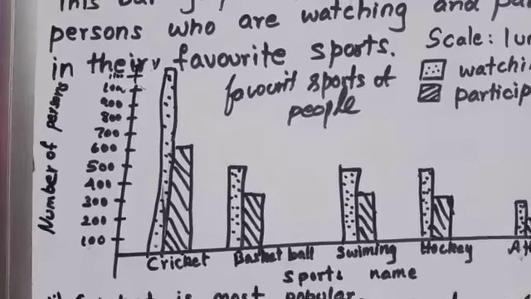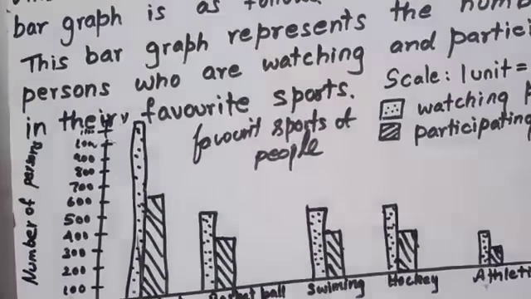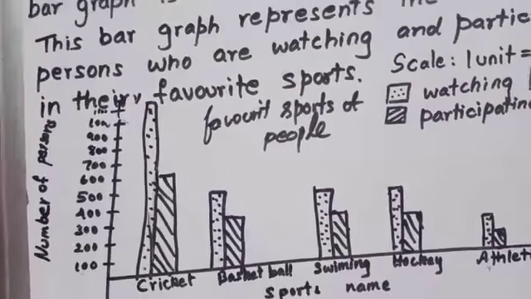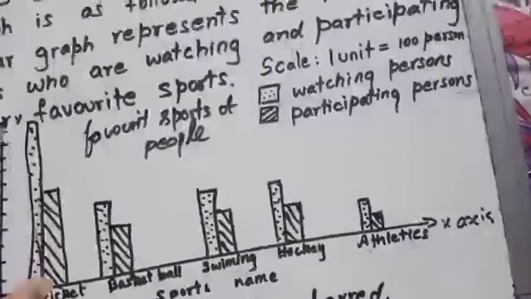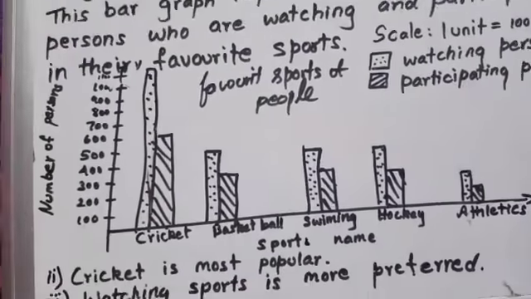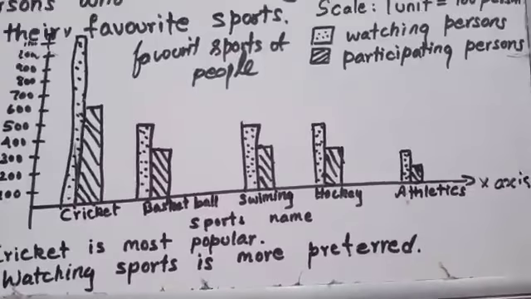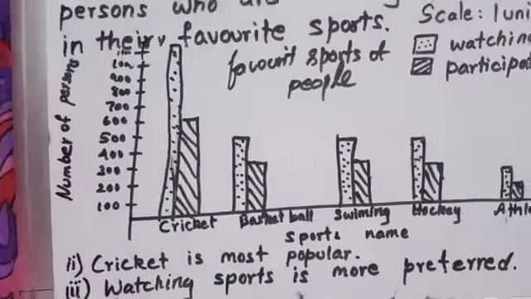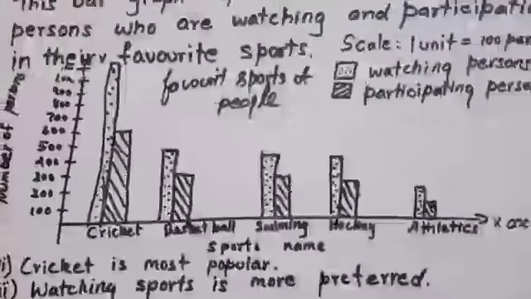Now the third question. Which is more preferred, watching or participating? Which one can you see? Participating is more or watching is more? You can understand that it is watching sports, because the first ones, the dotted ones, are all tall. So you have to write the answer: watching sports is more preferred. Hope you understood. These are just like a game. Enjoy the games by drawing a double bar graph.